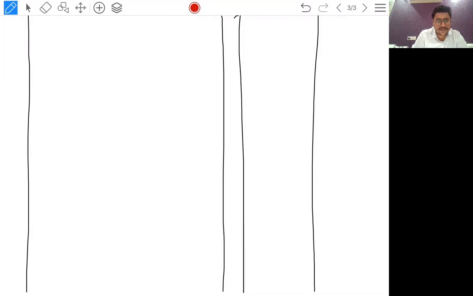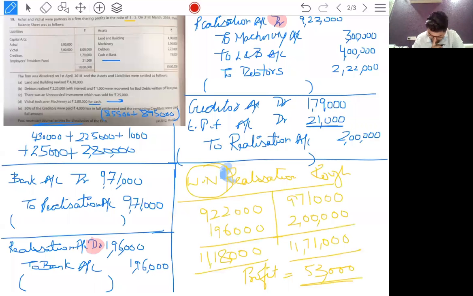Total is 9,61,000: 4,30,000 plus 6,55,000, 56, 61, 71, 81, 91.